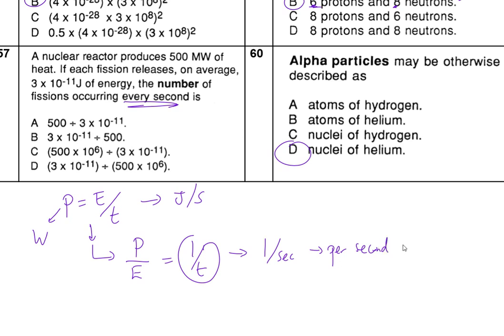So therefore the answer is going to be 500 times 10 to the power 6. Why power 6? Because it's mega, divided by the energy, which is 3 times 10 to the power 11. So therefore the answer is going to be C. Again, if you got this wrong, this is the logical explanation. Even though we have not learned this, we're trying to use logic to think, what is happening in this case.